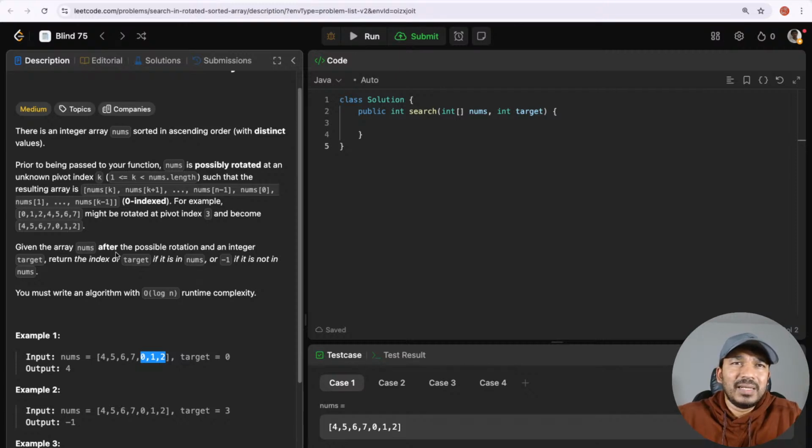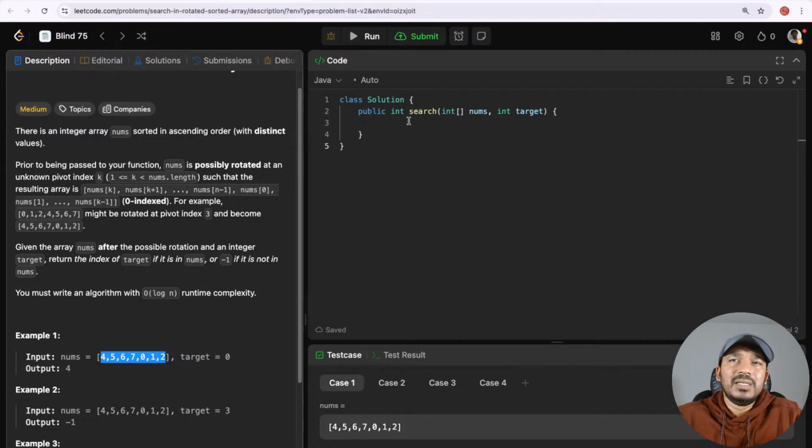Given the array nums after the possible rotation and an integer target, return the index of the target if it is in nums, or -1 if it is not in nums. You must write an algorithm with O(log n) runtime complexity. We all know if a sorted array is given, then using binary search we can find any element in O(log n) time. But here there is a twist. The array is rotated by a pivot. So in order to accommodate that, we need to make a slight modification to our binary search approach.